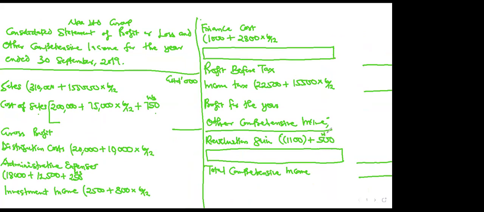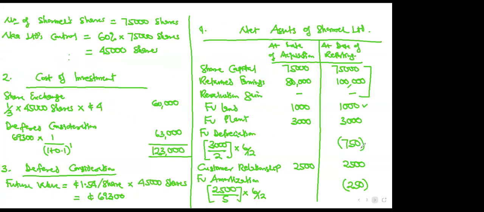You can put working 3 on top so that you remember. Add that 500. So go and add the 500 to the revaluation gain there. Are we following? Yes, please. Then you move.